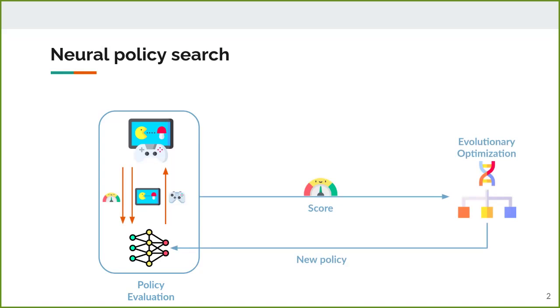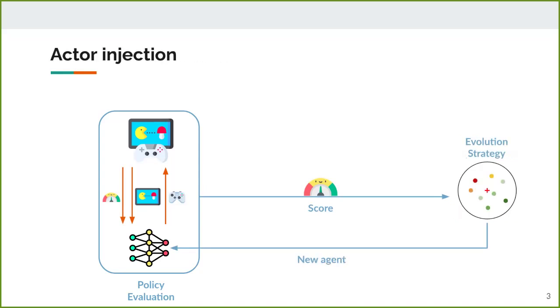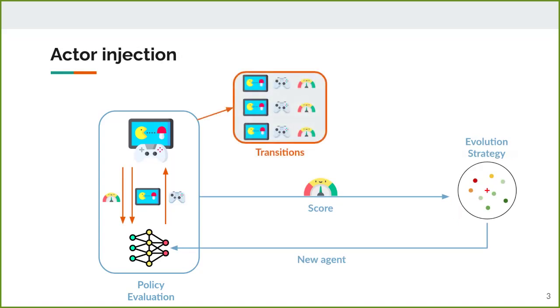More specifically, in this work, we're using evolution strategies, or ES, for the continuous optimization of the network parameters. The ES only uses the total score of each evaluation, but in the context of policy search, we have access to each sequence of a state, an action, and a reward. If we keep all of these transitions, we can then use deep reinforcement learning, or RL, to train a new policy called the actor policy. The genome of this actor is then traditionally injected into the population of the ES to inform the search. This is the process of actor injection.